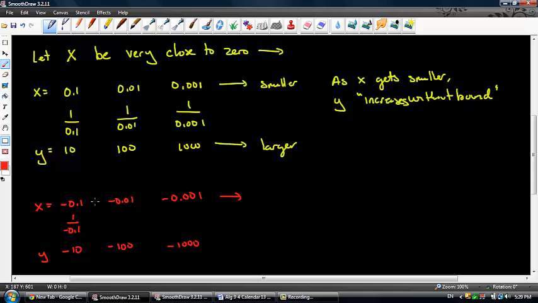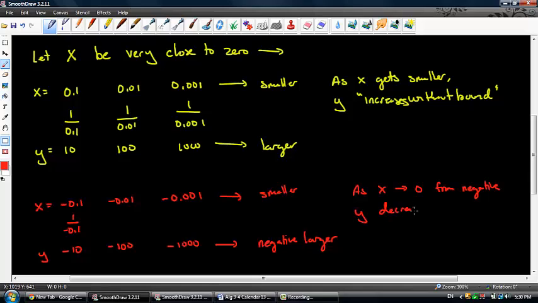So as these numbers get closer to 0 on the negative side, the y values get, I'll just call them, negative larger. I know that's kind of a contradiction, but we'll just look at it as negative big numbers. So as x approaches 0 from the negative side, y decreases without bound.